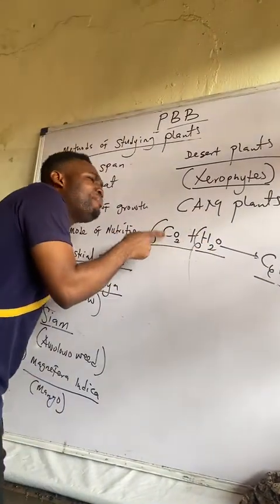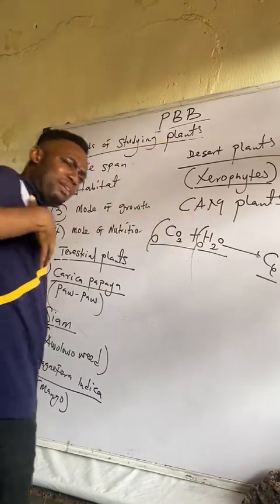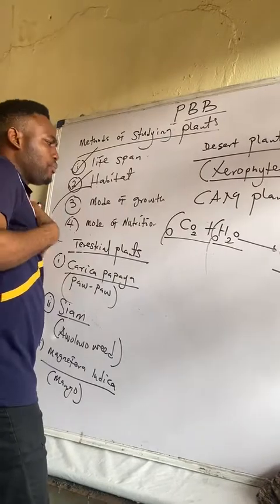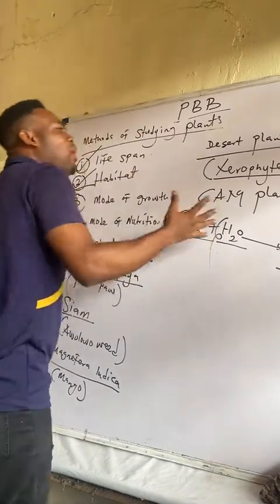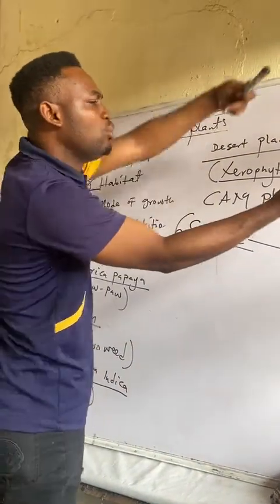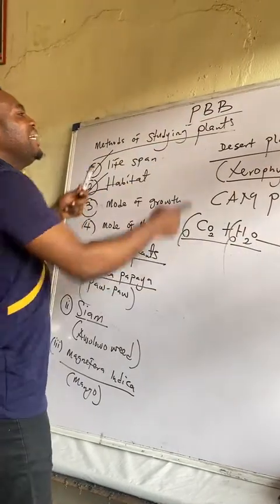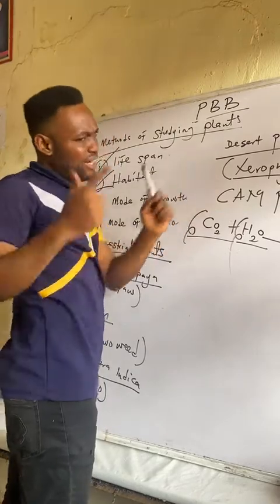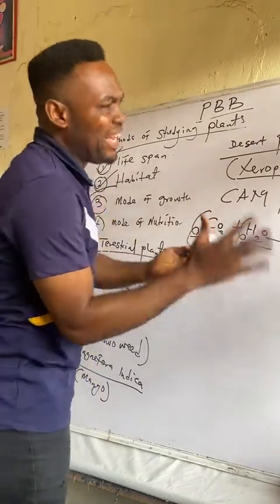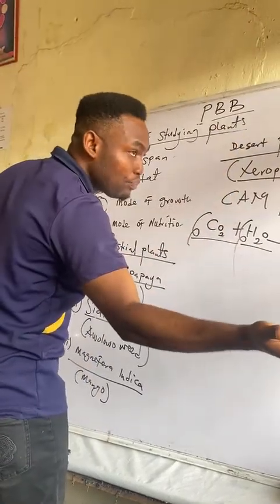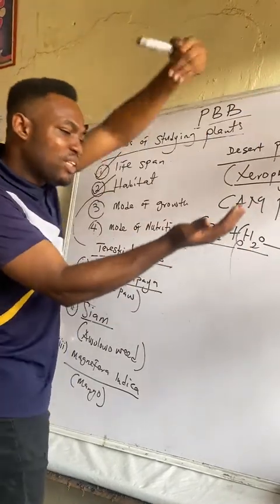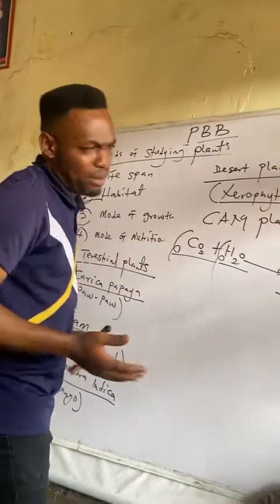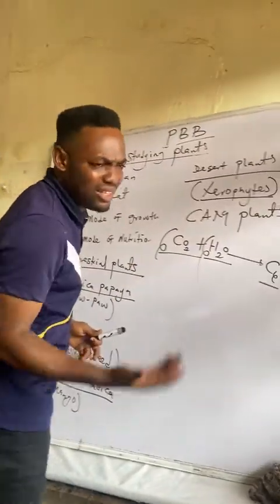Now, every plant that must carry out photosynthesis to manufacture its own food needs carbon dioxide. Plants need to open their stomata to allow carbon dioxide in. Now, if a plant is in the desert, that plant needs to conserve water. And remember in biology, when plants open their stomata for carbon dioxide to diffuse in, they also lose water through transpiration and that plant may eventually die.